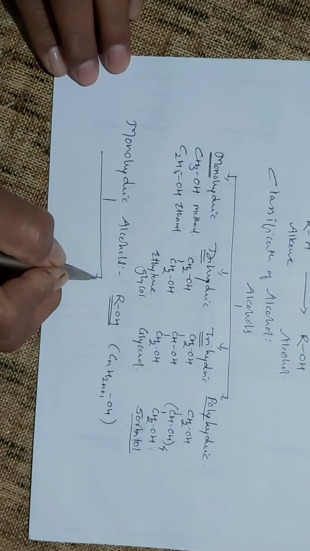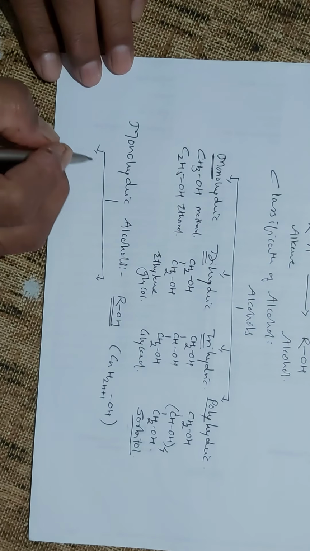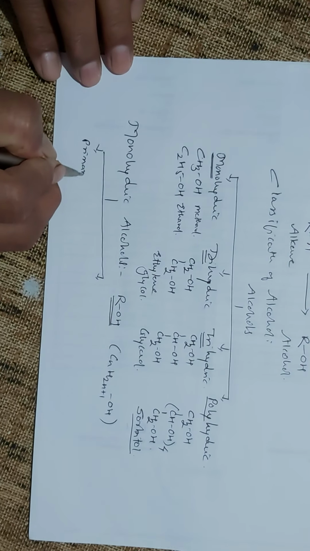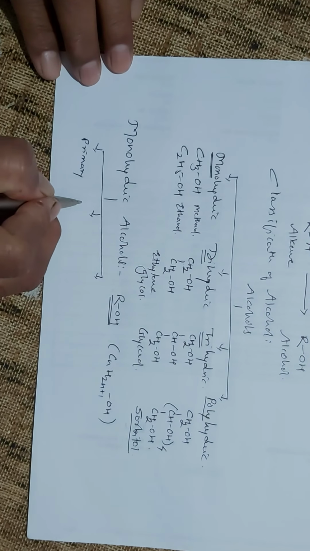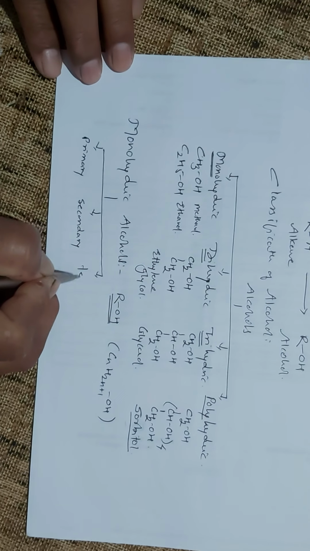That is, depending upon the nature of the carbon atom to which the OH group is attached. So here we get the formation of three types of alcohols: primary alcohols, secondary alcohols, and tertiary alcohols.